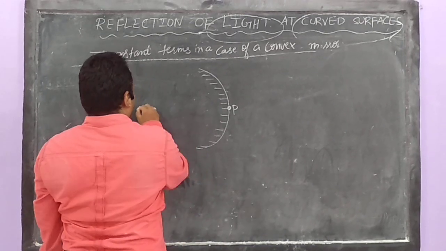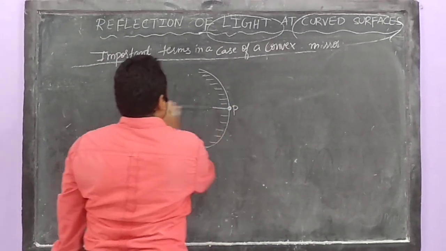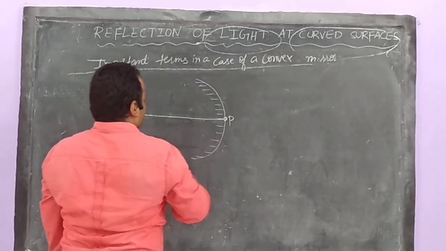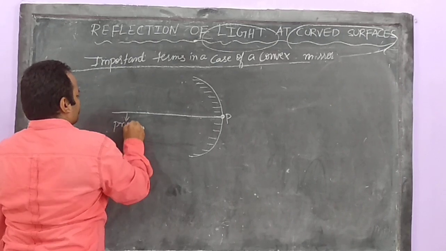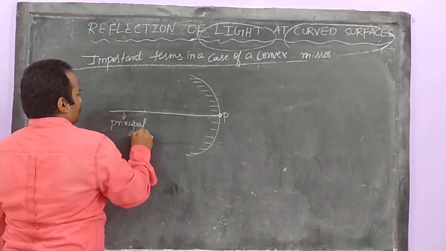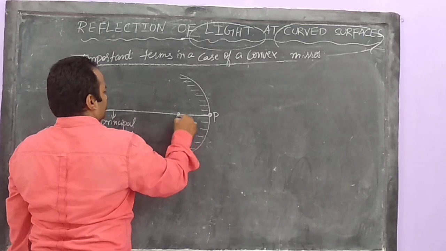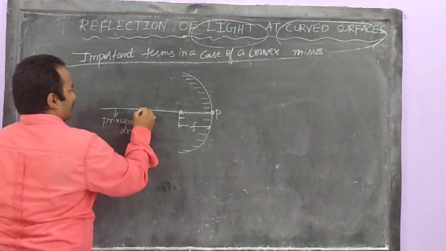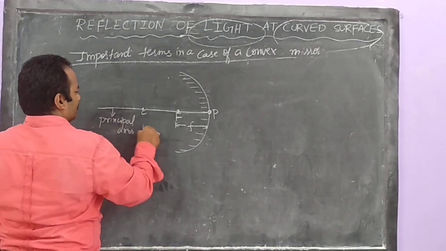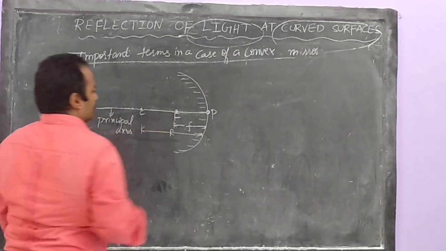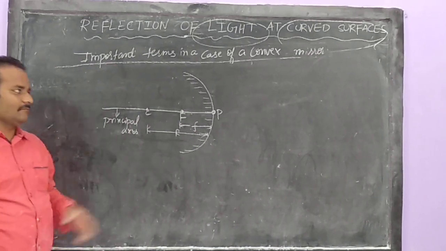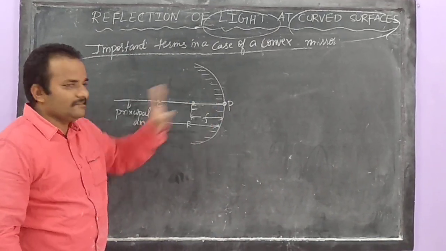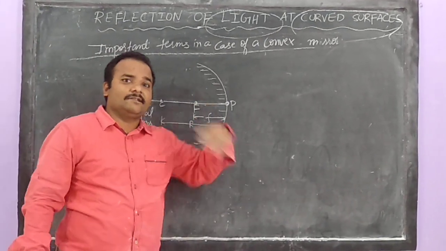P for pole, principal axis, focus, focal length, center of curvature and radius of curvature. Listen carefully. Why? Because now you should be able to write these terms. Just I will help you. I will explain these terms and you should write down in your notebook.